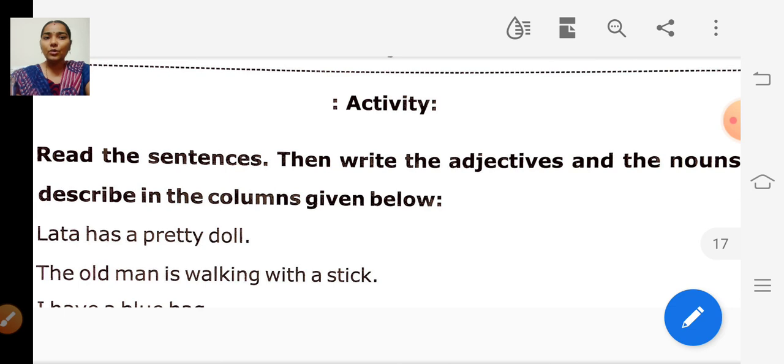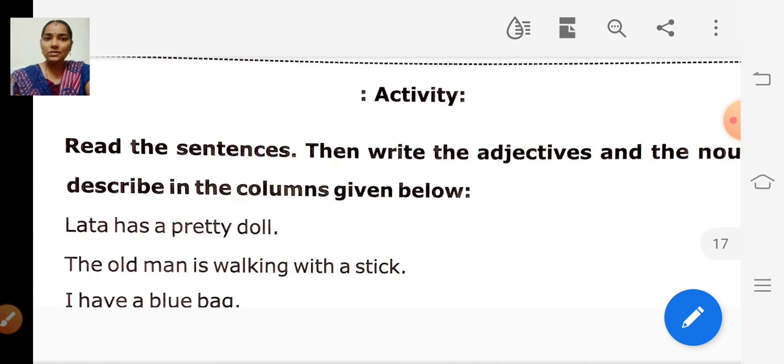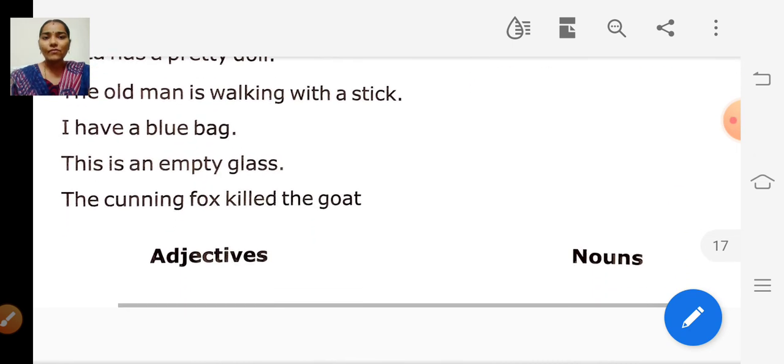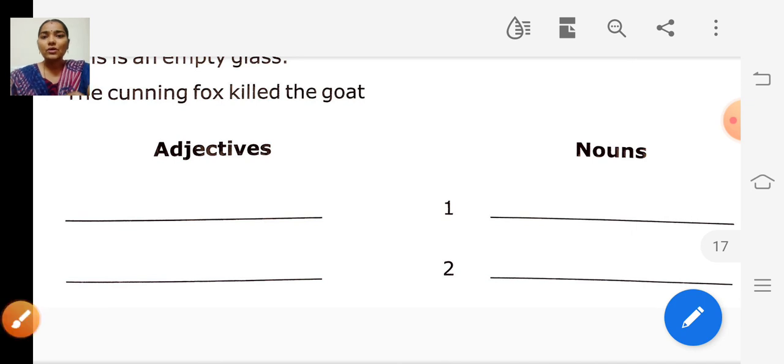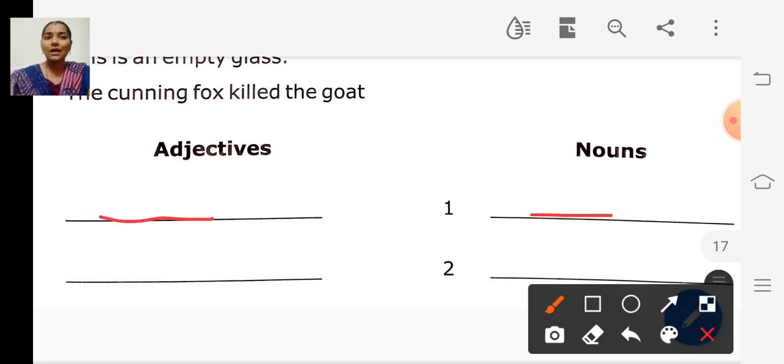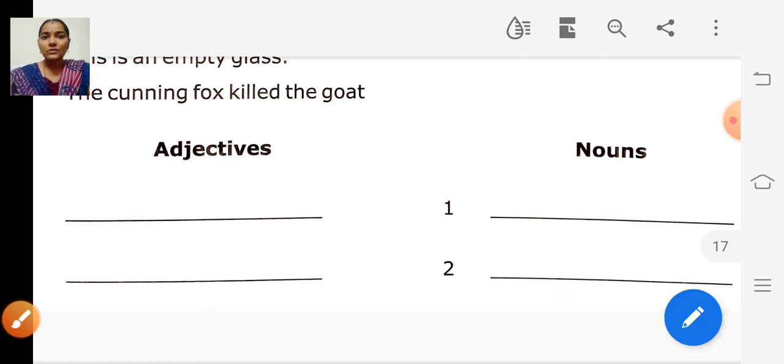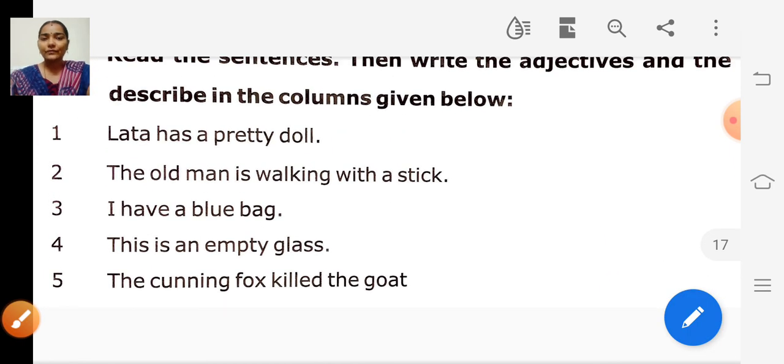Based on this we are going to do some activity. Read the sentences, then write the adjectives and the nouns in the columns given below. We are going to read the sentences and write the adjectives and nouns separately from the sentence. So we have to write the adjectives here and nouns here. Shall we read the first sentence? Yes.